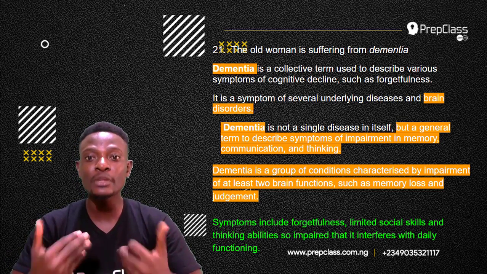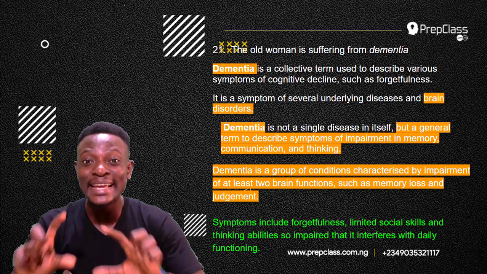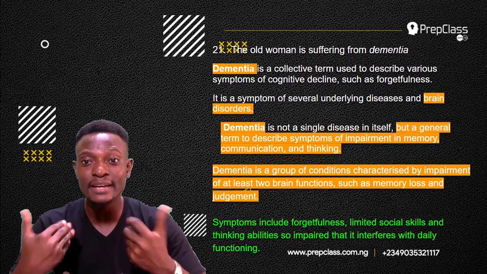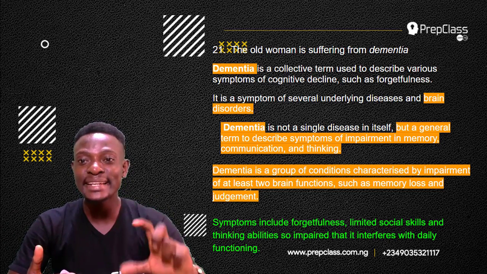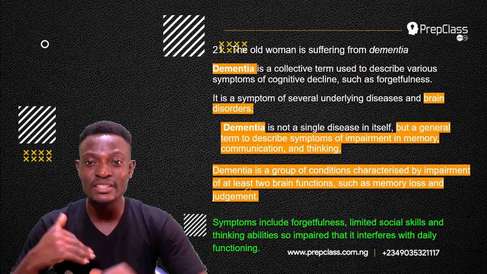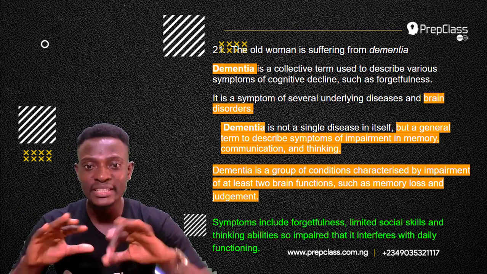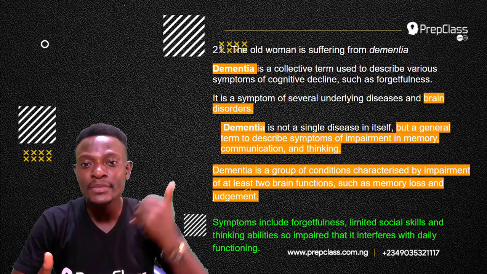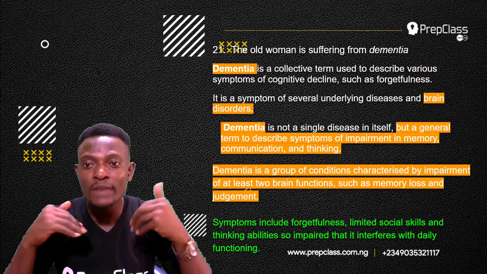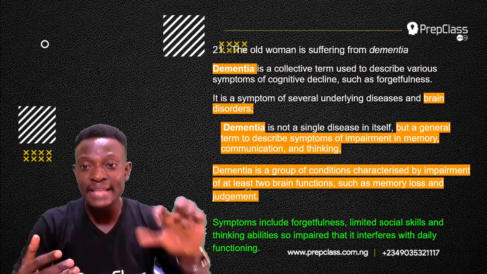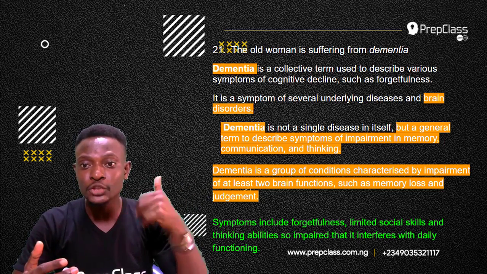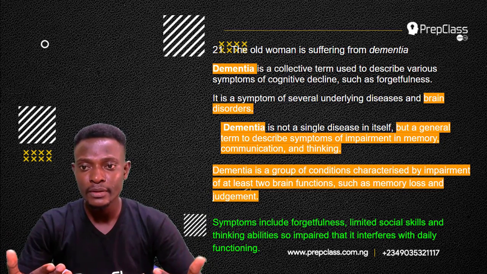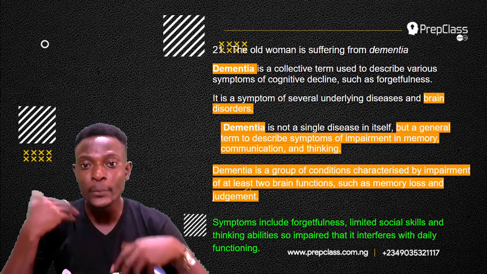Now, it is a symptom of several underlying diseases and brain disorders. Emphasis on brain disorders. Dementia is not a single disease in itself, but a general term used to describe symptoms of impairments in memory, communication, and thinking. So whoever has dementia has issues with their memory, with communication and thinking. So they can't think clearly. They can't communicate clearly.